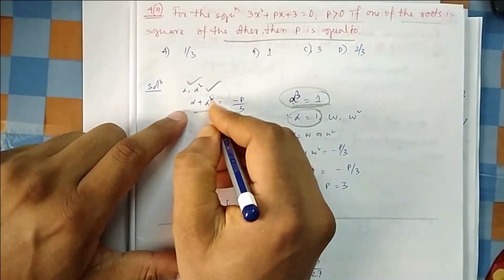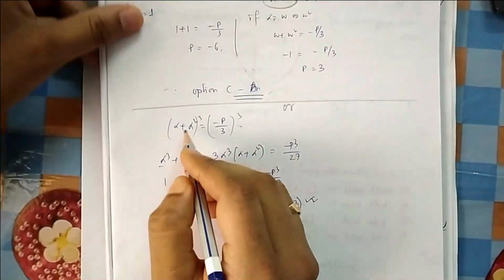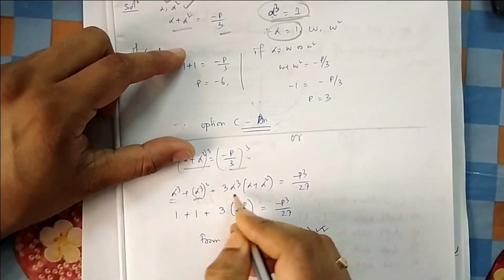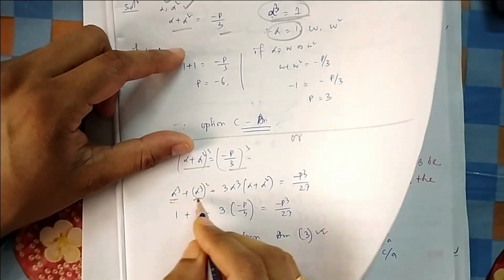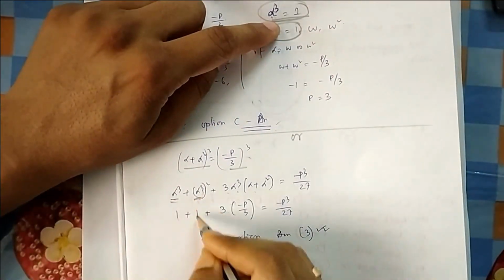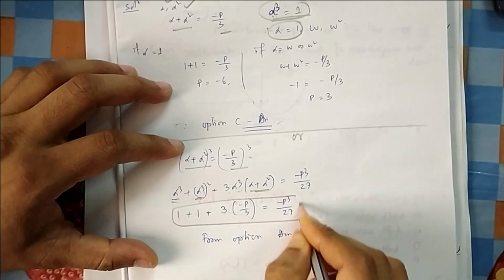To put directly alpha cube here, we have to take the cube of this one. So if I take the whole cube, (a plus b) whole cube is a cube plus b cube plus 3ab into (a plus b). Now alpha cube is given as 1, and this one is already minus p by 3. So one expression you will get.